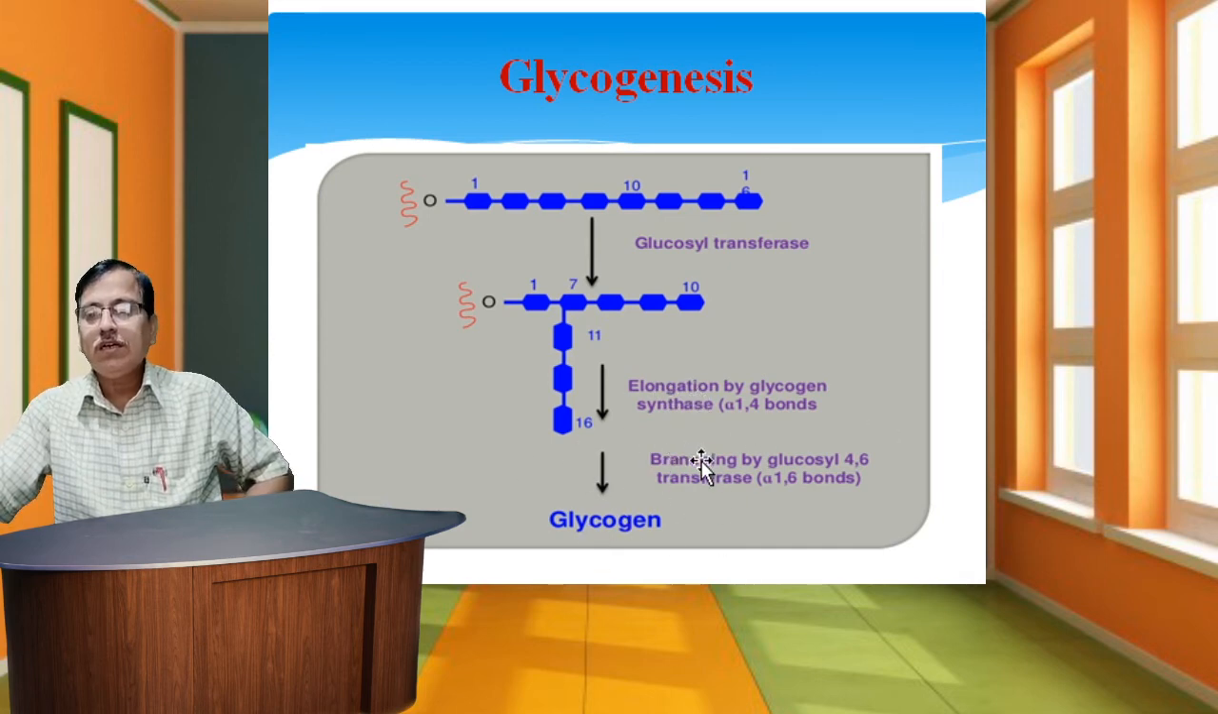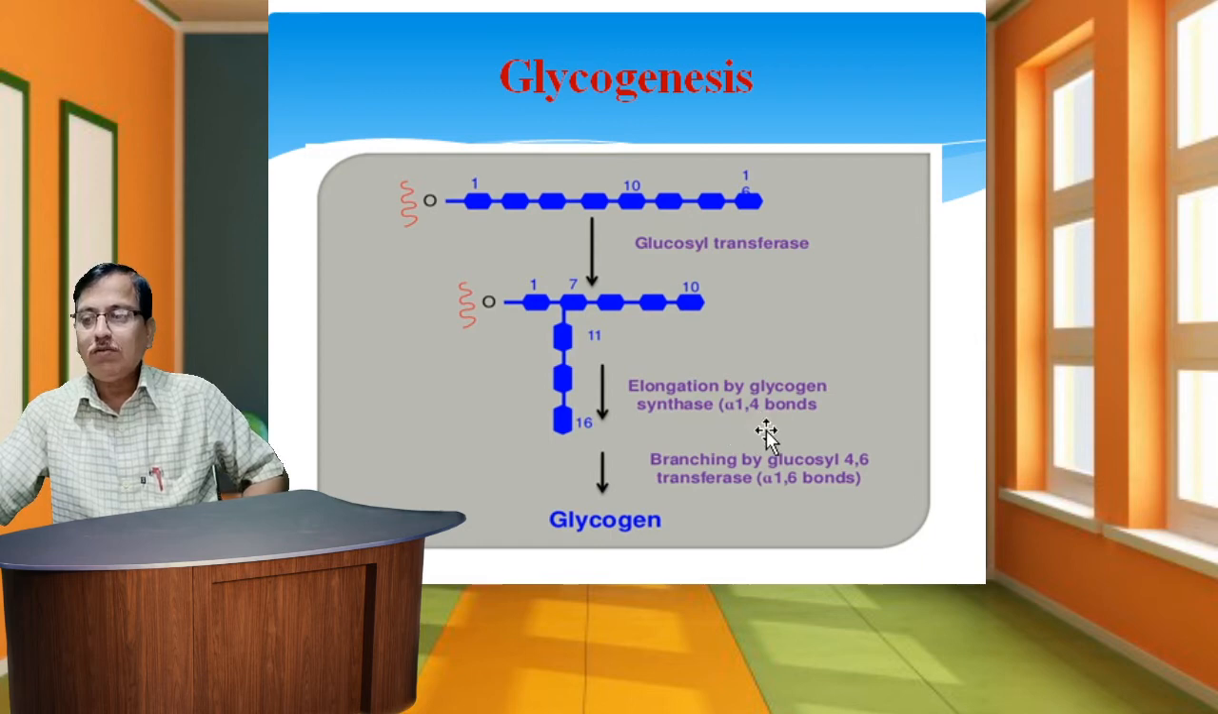And the last is the fourth step, the formation of branches in glycogen. This is the branching of glucosyl chains. In this process, glycogen synthase can catalyze the synthesis of a linear unbranched molecule with 1,4 alpha glycosidic linkages. Glycogen, however, is a branched tree-like structure.